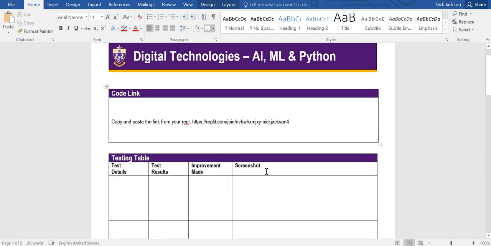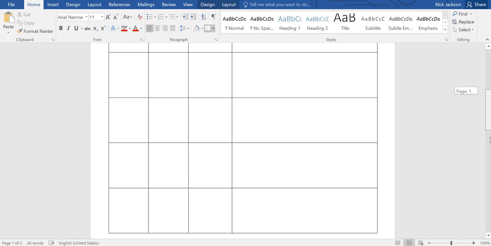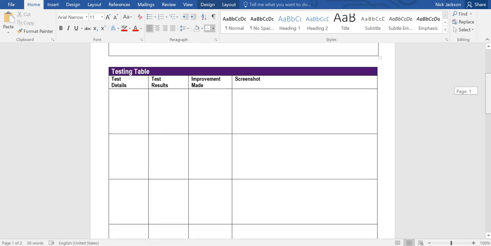All right. So lastly, let's get on to testing. So you've got a test table down here. All I need from you are 1, 2, 3, 4, 5 tests minimum. Okay. So I'm not expecting anybody to do more than 5. Some of your tests will work. Some of your tests should show how it fails and that you've corrected things.